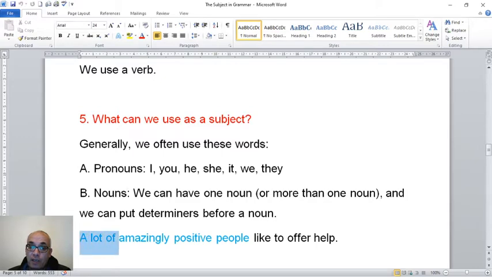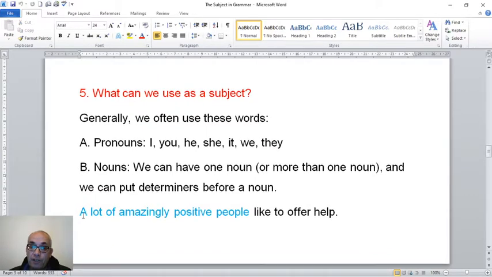So this is a long subject. A lot of amazingly positive people like, this is the verb, and this is the complement. So as you can see, this is the subject in blue. As I said, the answer is in blue. And we have noun, people is a noun, which is name, and then these are adjectives. Of course, here, we have got 1, 2, 3, 4, 5, 6 words, and 6 words make the subject of this sentence. So this is a very good subject.